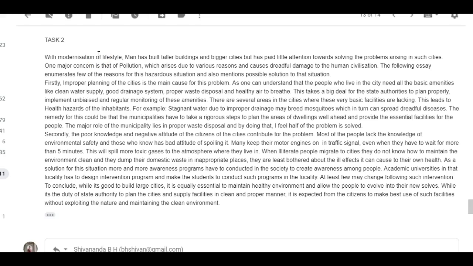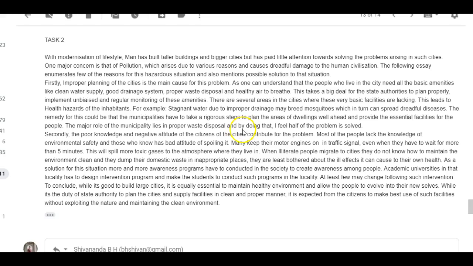"One major concern is that of pollution, which arises due to various reasons and causes dreadful damage to human civilization. The following essay enumerates a few of the reasons for this hazardous situation, also mentions possible solutions." Not "a few," that means almost none, "a few of the reasons." Okay? So, that's fine. Let's move on.